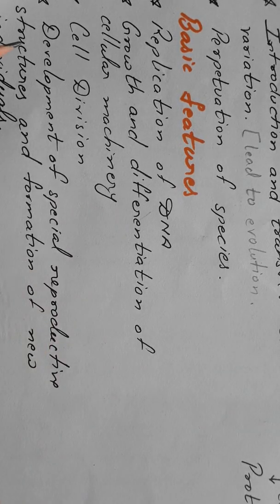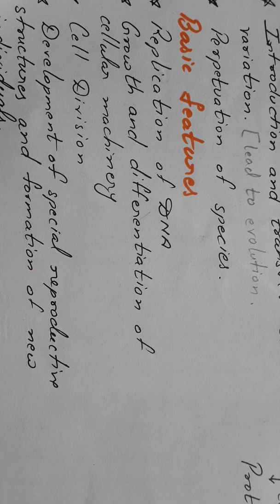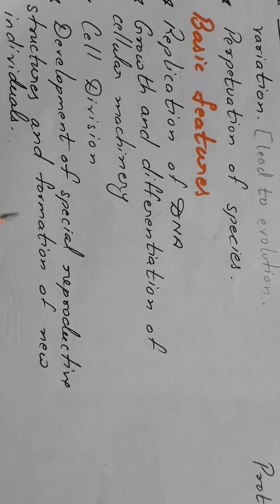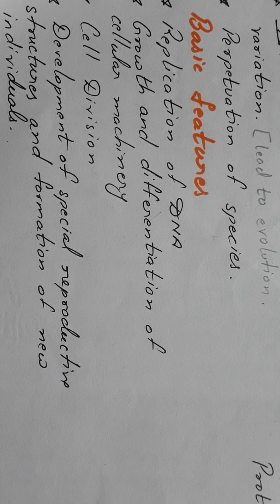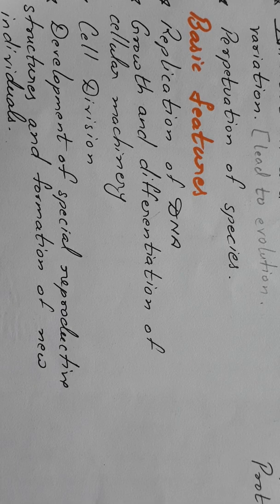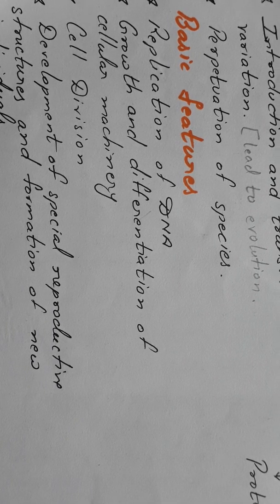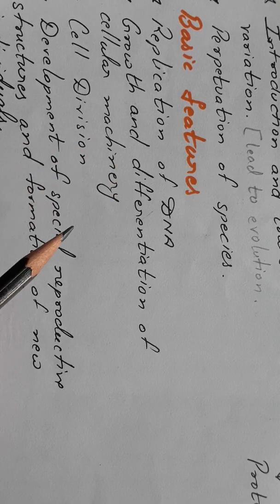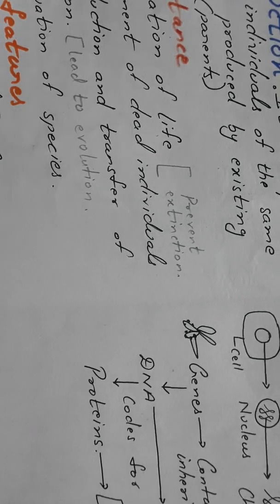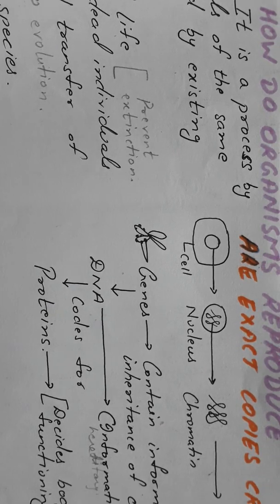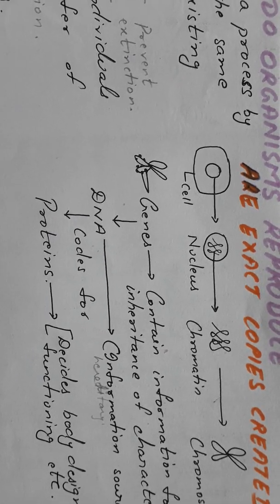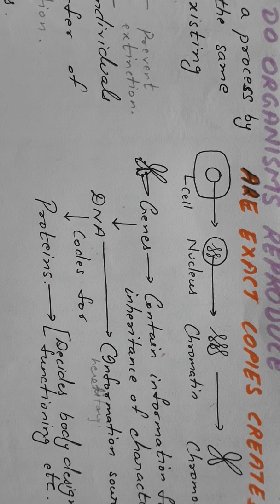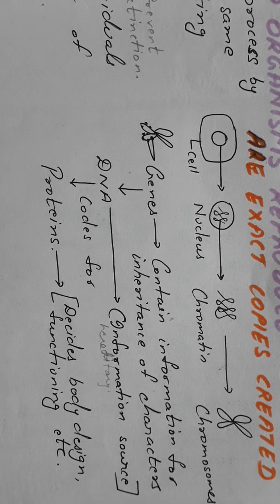Okay. Then development of special reproductive structures and formation of new individuals. At last what we will be getting are the new individuals, and during this process there are different types of the reproductive structures also which are being formed. Okay. Now the information by which the new individuals are formed, where is it present and how are the living organisms able to copy this information and pass this information to the next generation.